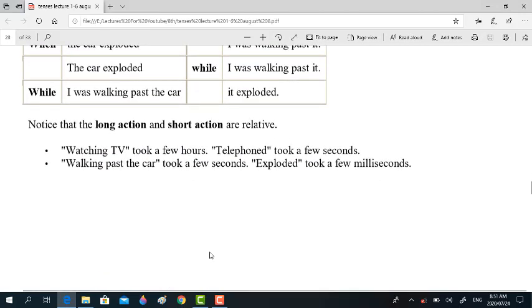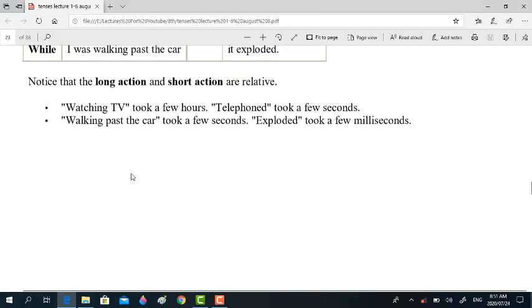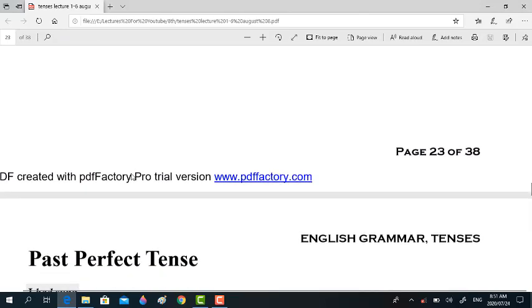Notice that the long action and short actions are relative, right? Watching TV took a few hours, telephone took a few seconds, right? Likewise, walking past the car took a few seconds, exploded took a few milliseconds, right? This is how telephone and exploded show short actions, whereas watching television and walking past the car show long action, right?